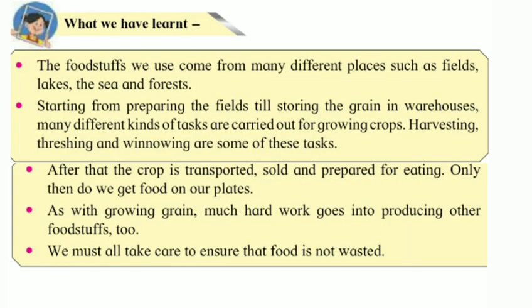Now students, we will have a quick recap of what we have learned. See, the foodstuffs we use come from many different places such as fields, lakes, the sea and forests. Starting from preparing the field till storing the grain in warehouses, many different kinds of tasks are carried out for growing crops. Harvesting, threshing and winnowing are some of these tasks. After that, the crop is transported, sold and prepared for eating. Only then do we get food on our plates.